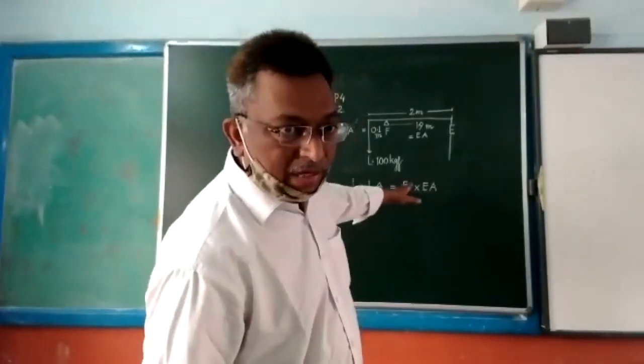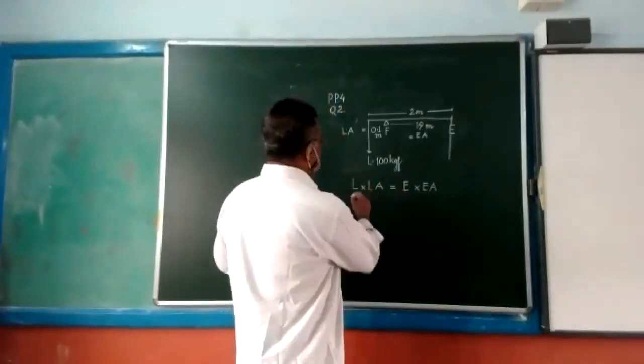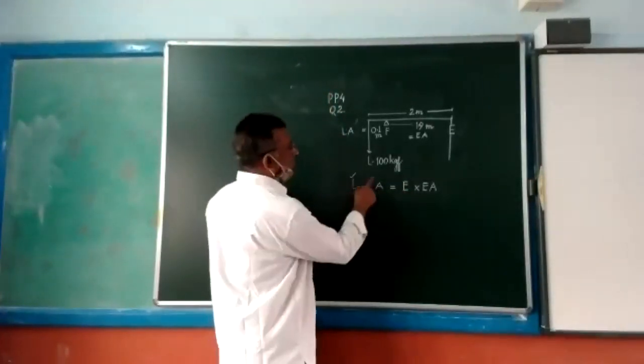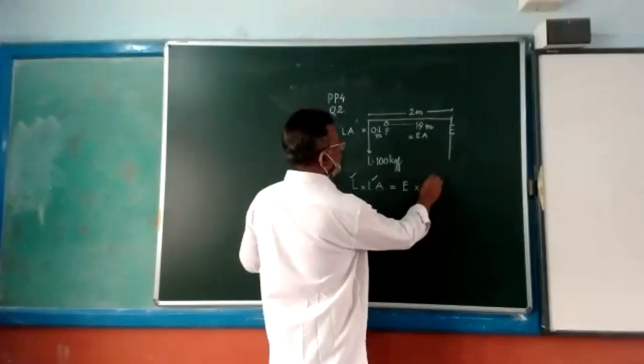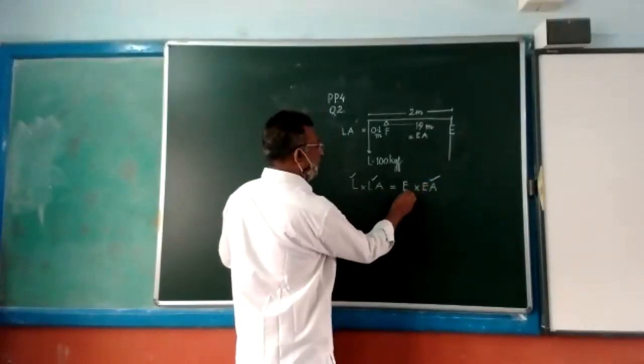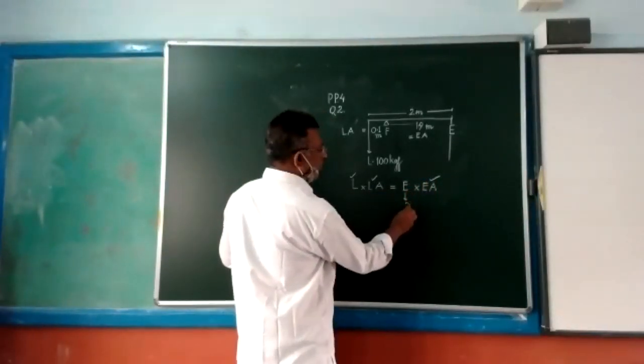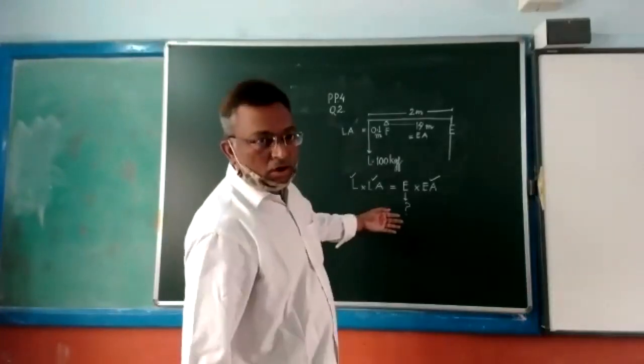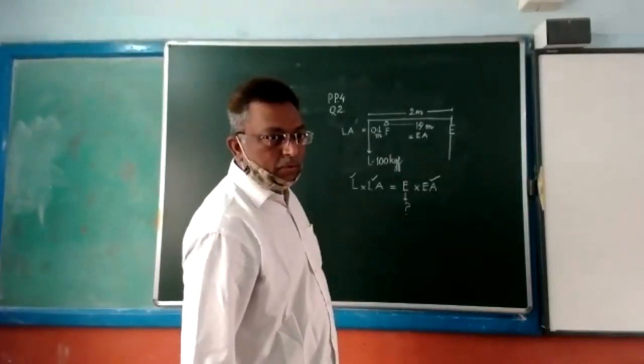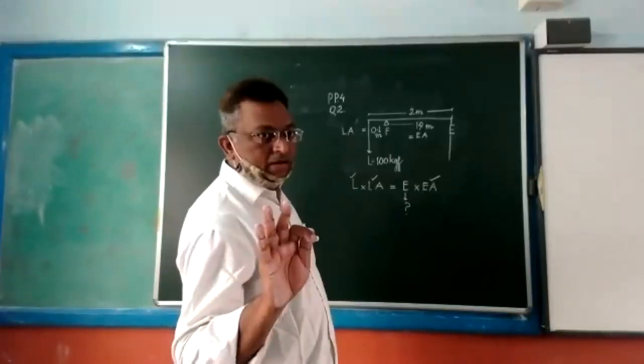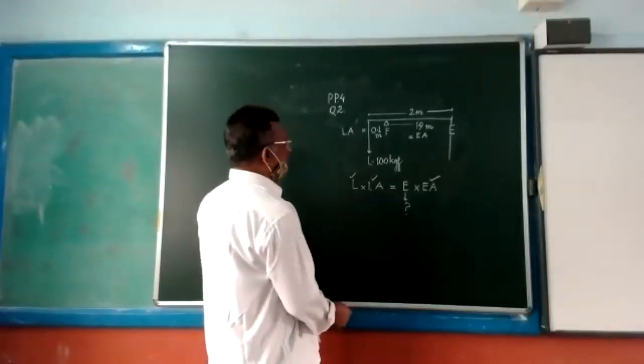Whether it is applicable or not, let us see. Load is given, load arm is given, effort arm is given, and this is not given. But we have to find the velocity ratio.